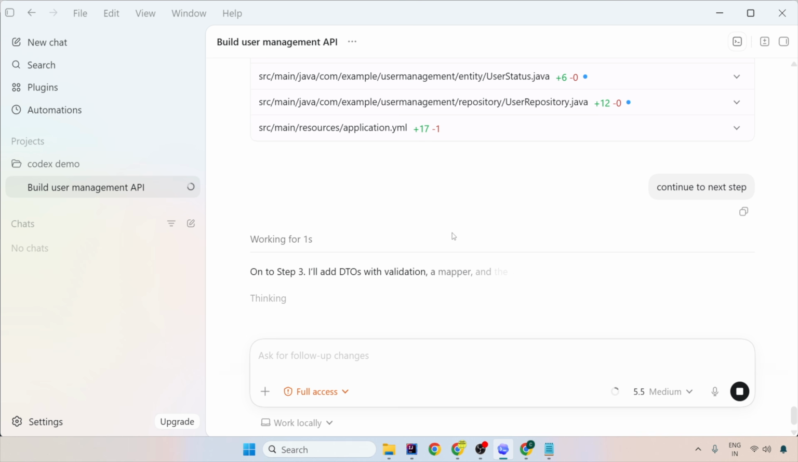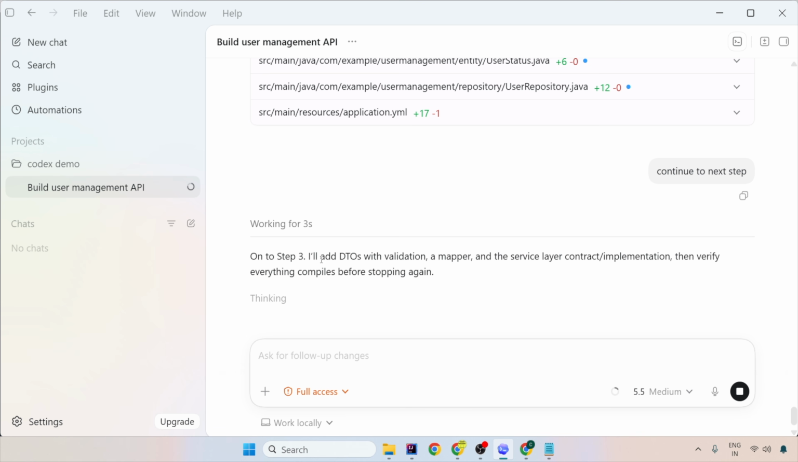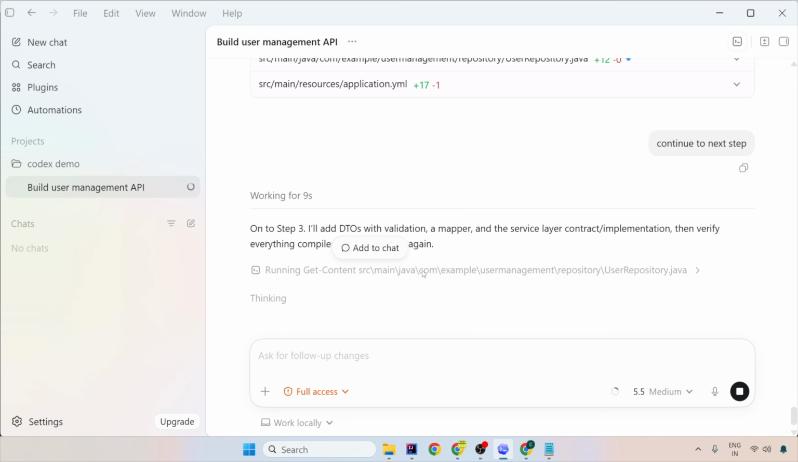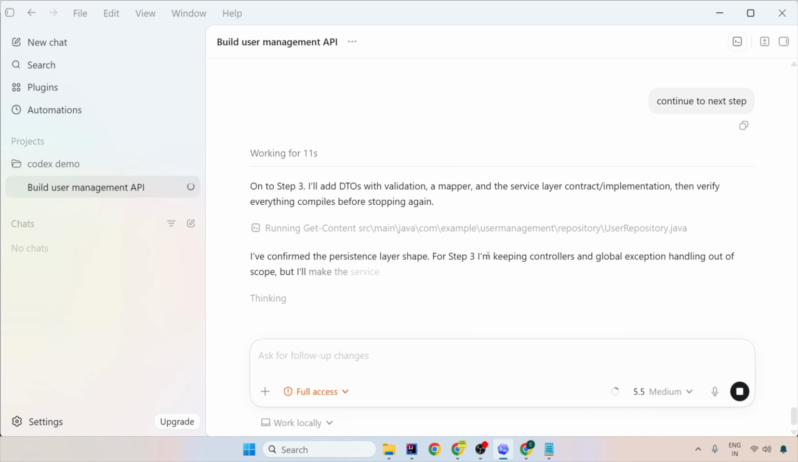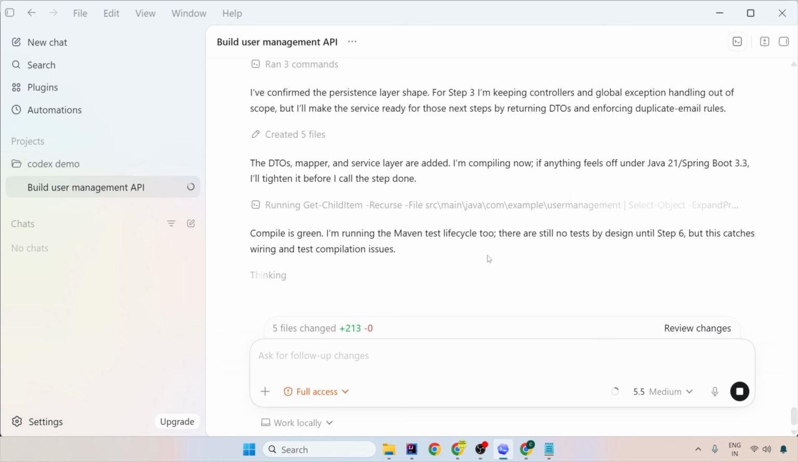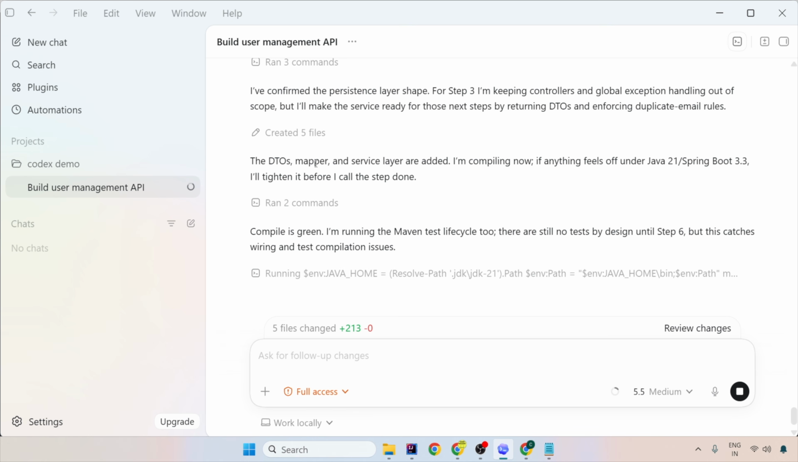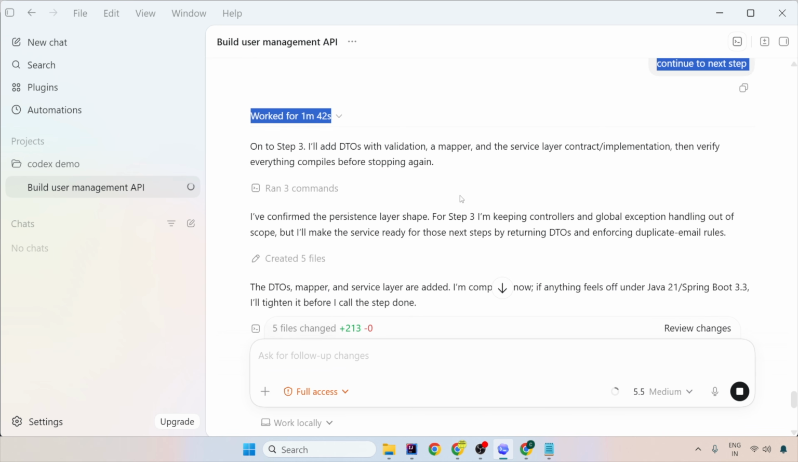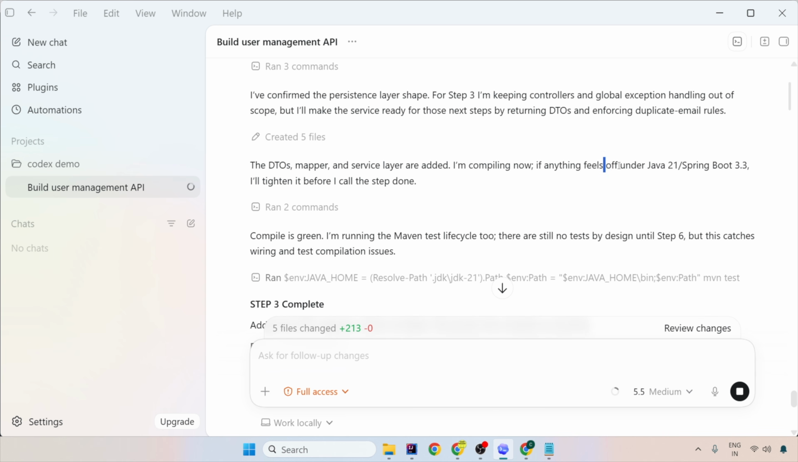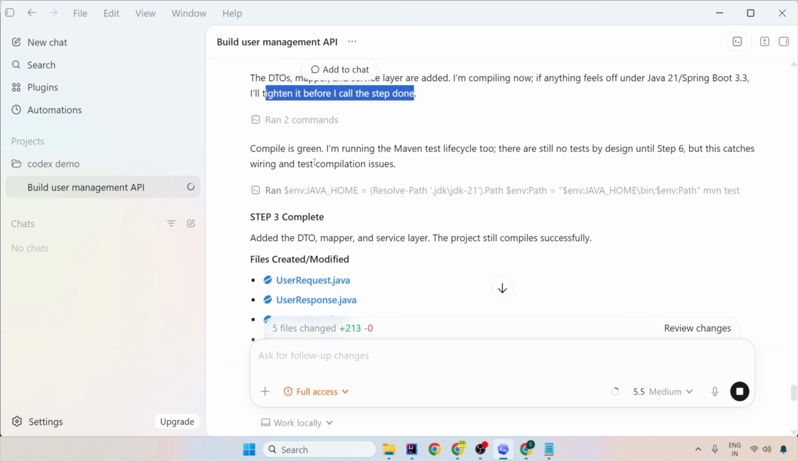Okay. So now on step 3, I'll add DTOs and mappers and service layer implementation and then verify everything compiles before stopping again. Now it will do all those stuff and you sit back and relax. So now can you see DTOs, mappers and service layer are added. I'm compiling now. If anything feels off, I will tighten it before I call the step done. So now it says compilation is green. I'm running the Maven life cycles too.